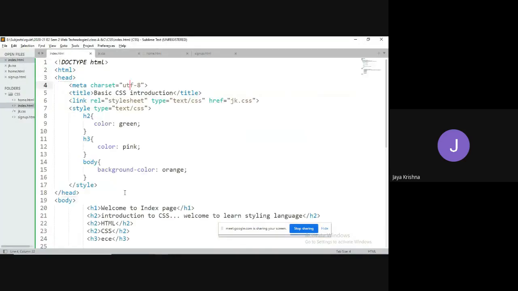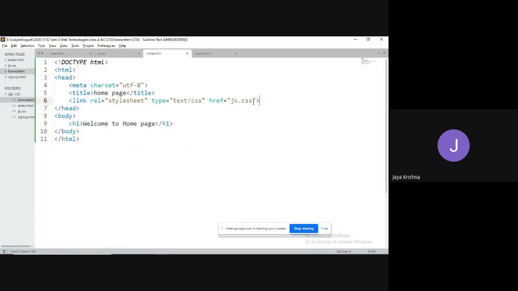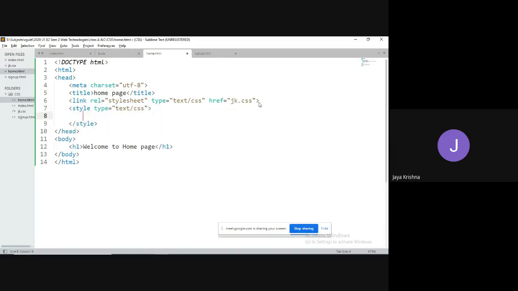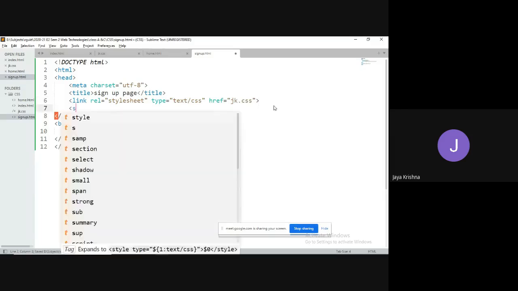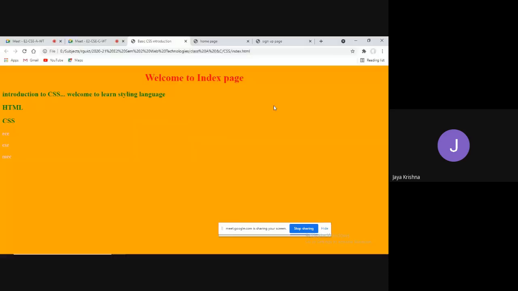For example, I would like to apply the background color of the web page as orange for the home.html file as well as the signup.html file. But in the first index.html file, what I did is I have written the internal style sheets. Now what I can do is copy this code and paste it here inside the style document of the signup page also. What happened? Yes, this is orange, this is also orange, this is also orange.